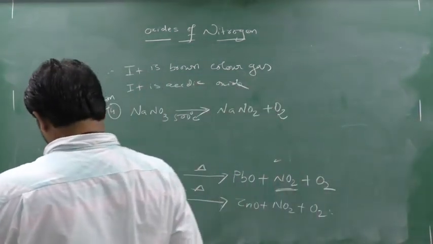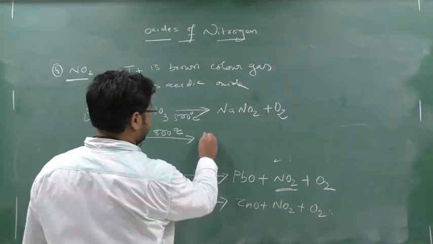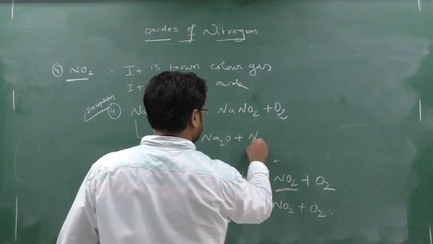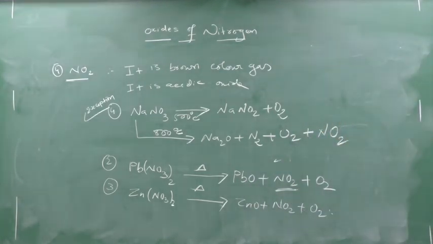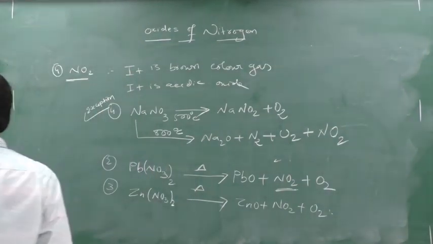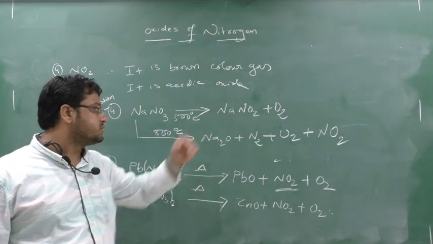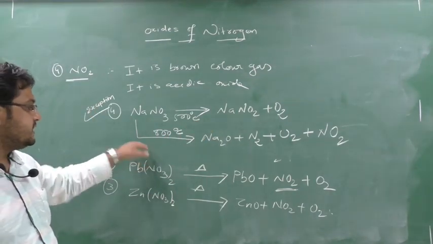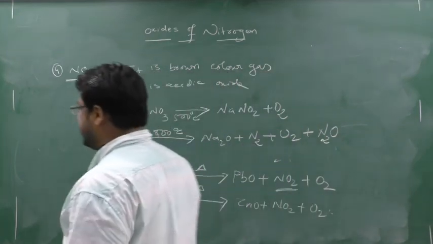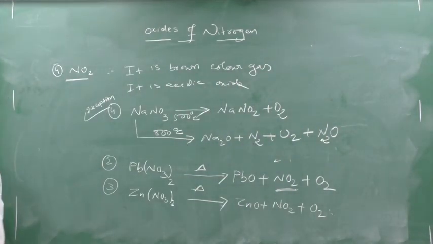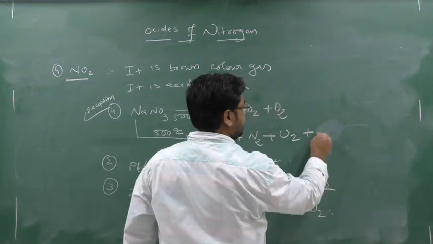But if you heat it at 800 degrees Celsius, you will get Na2O plus N2 plus O2, and nitric oxide. Sorry, you will not get NO2, you will get NO.